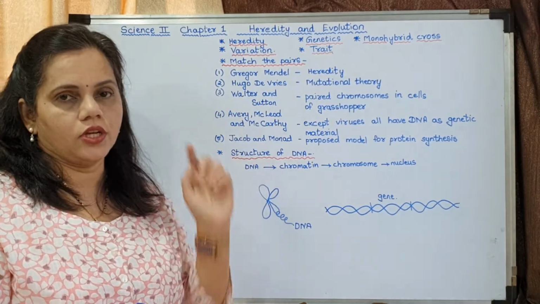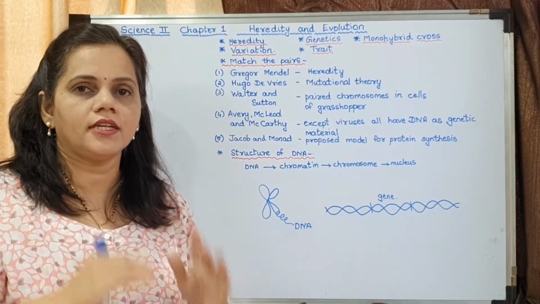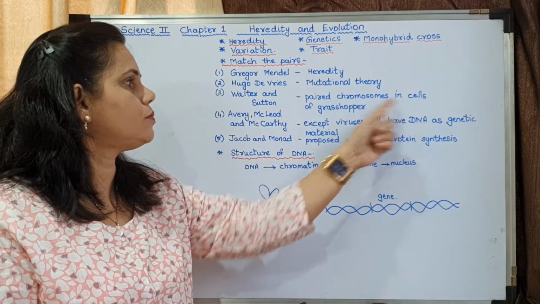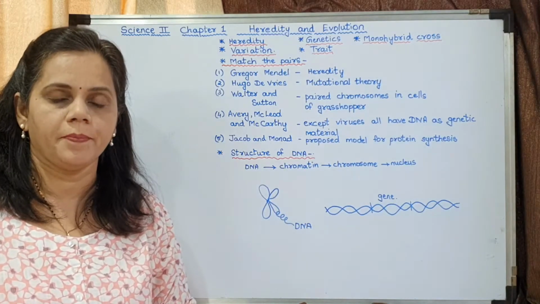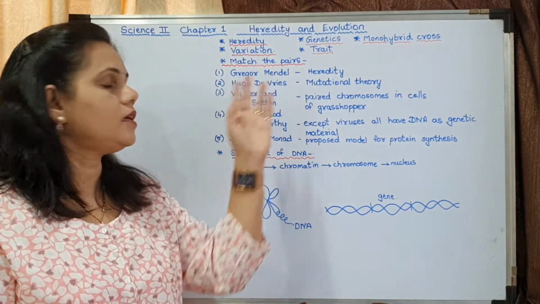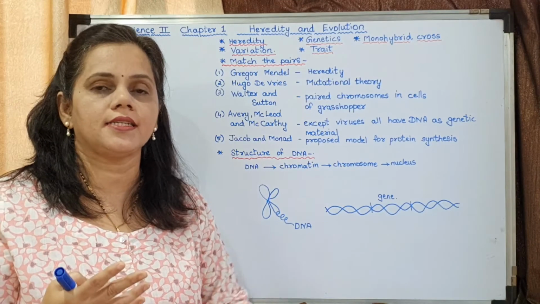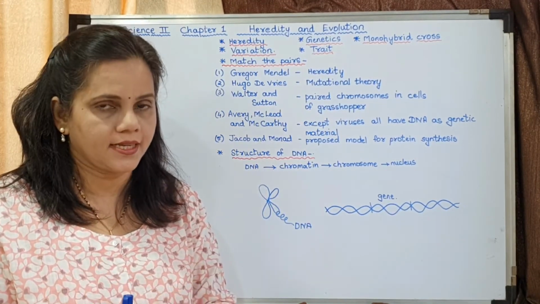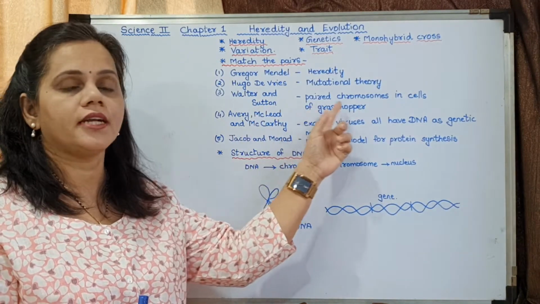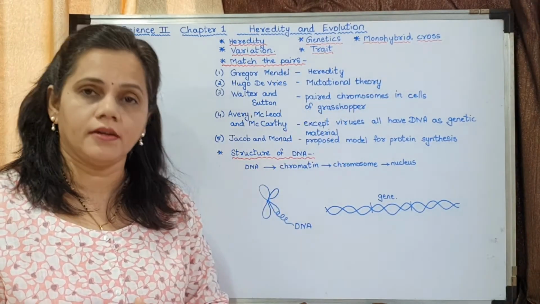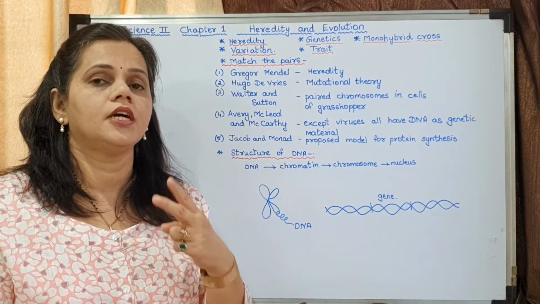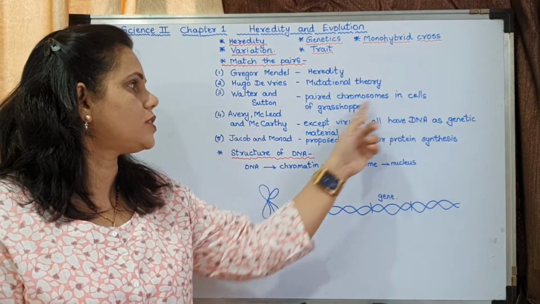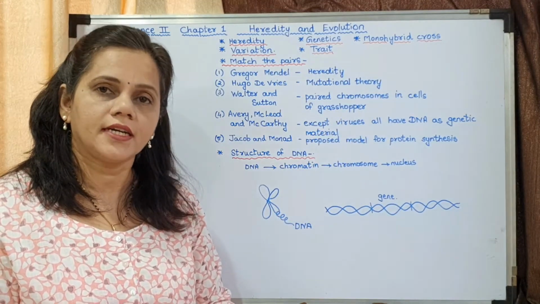Walter and Sutton, I have written only the short names. Walter and Sutton, they studied paired chromosomes in cells of grasshopper. Mendel studied that there was some characteristic, some factor which is getting passed from one generation to the next. Now these scientists found out that those chromosomes were paired. Understood? That is 2 chromosomes for one characteristic. Paired chromosomes in the cells of a grasshopper.